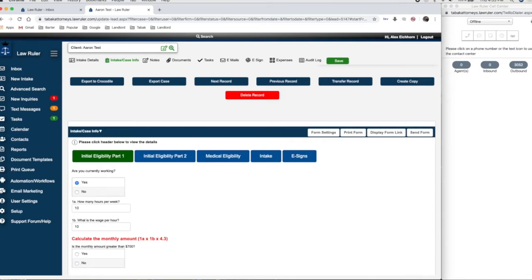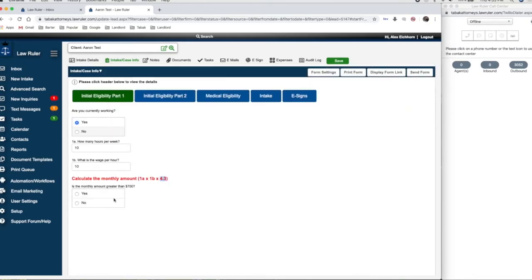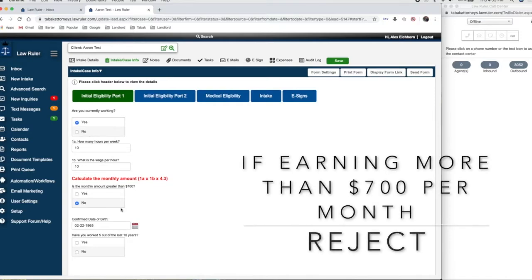What we would do is take box 1 times box 2 times 4.3, which is the average number of weeks in a month, which would give us $430. Under these circumstances, this individual would be eligible to continue on through the intake. If indeed they are making more, or more commonly not working at all, we would proceed.